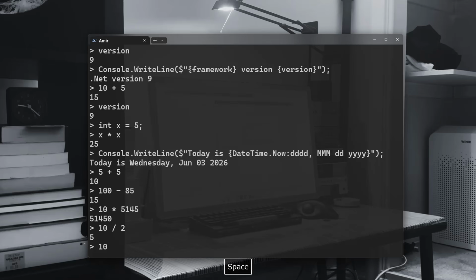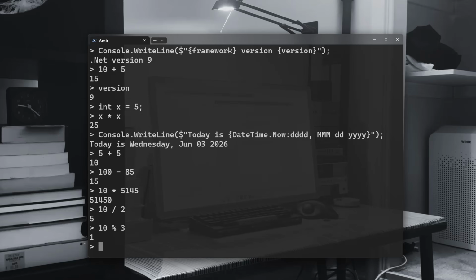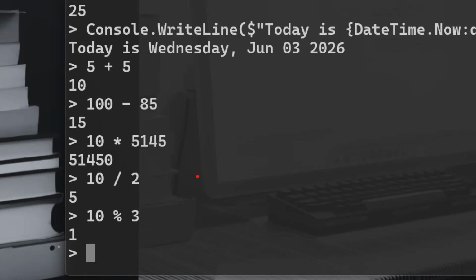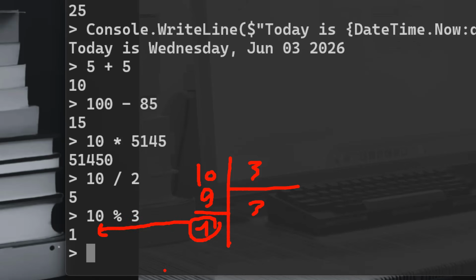So if you say 10 modulus 3, that is 1. Why? Simply because if you take 10 and divide it by 3, that is 3. 3 multiplied by 3, that's 9. And if you subtract that, you will have 1 remainder. That is the one which is here.